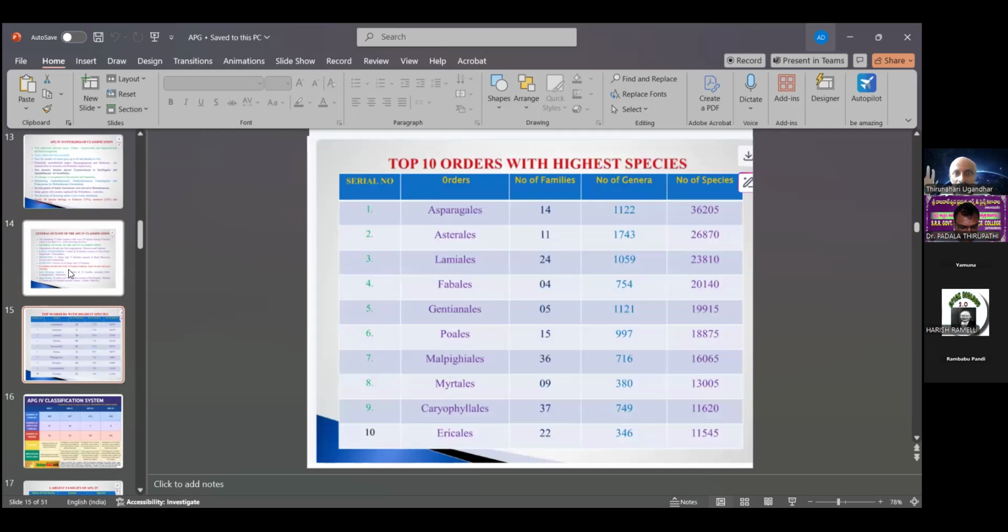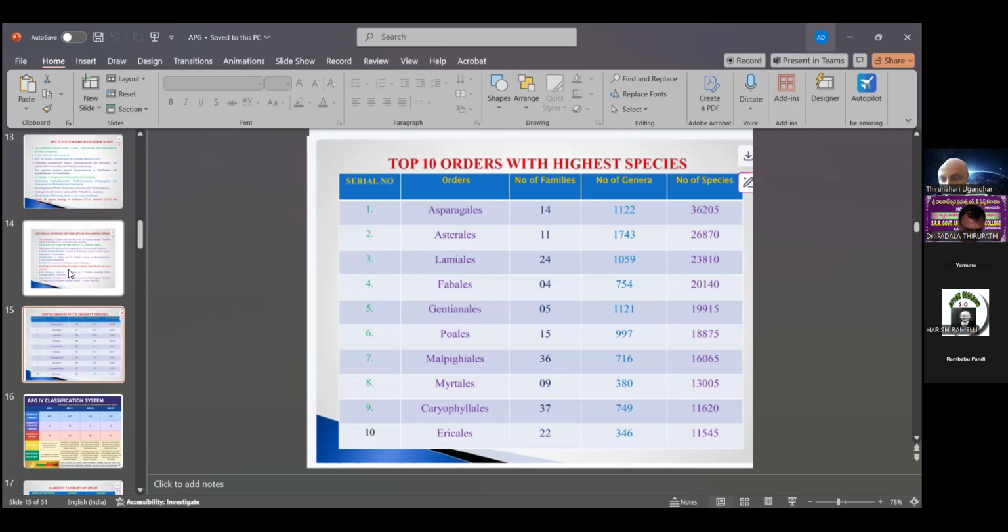Then the top 10 orders with the highest number of species in the 2016 APG classification. Asparagales, number of families 14, number of genera 1,122, number of species. Then Asterales, Lamiales, Fabales, Gentianales, Poales, Malpighiales, Myrtales, Caryophyllales and Ericales. So these are all 10 orders.